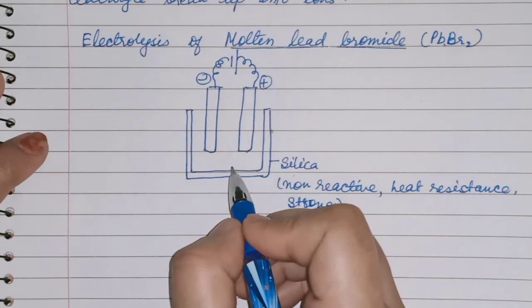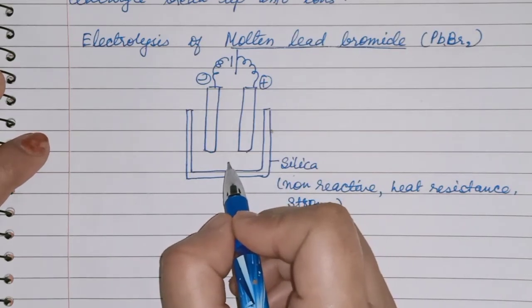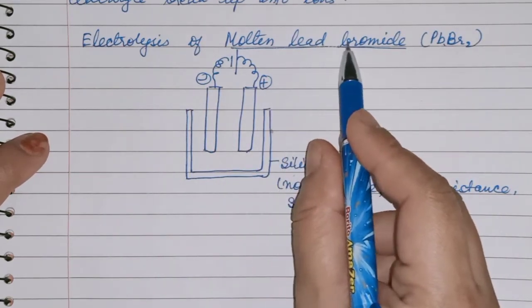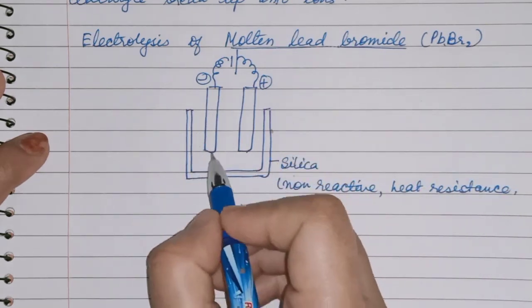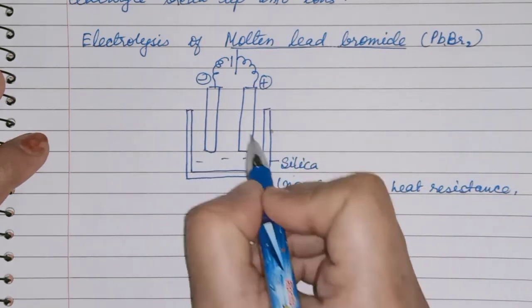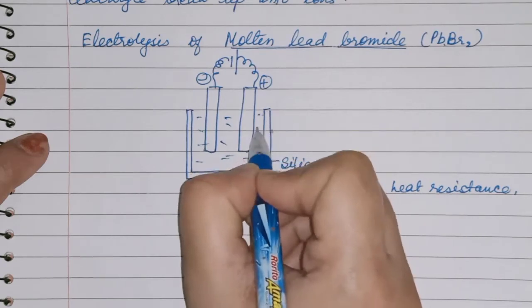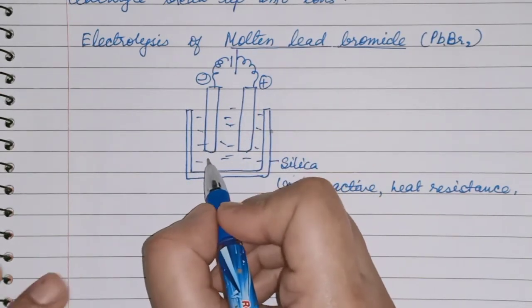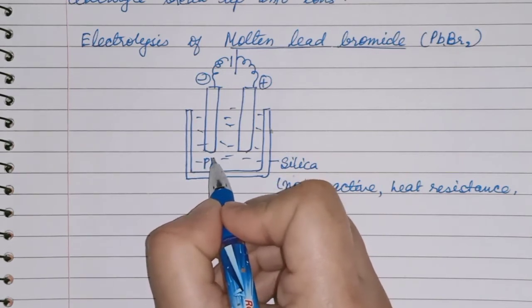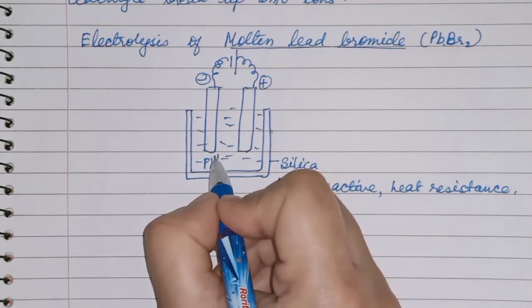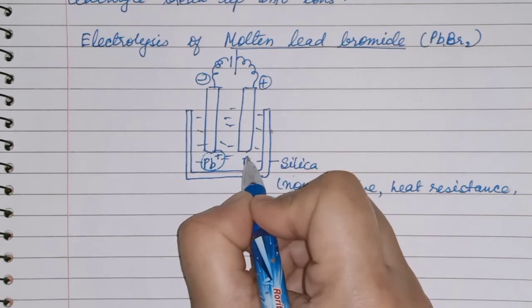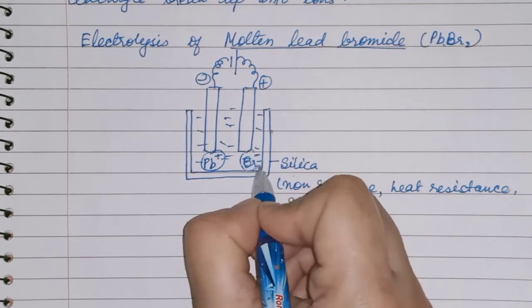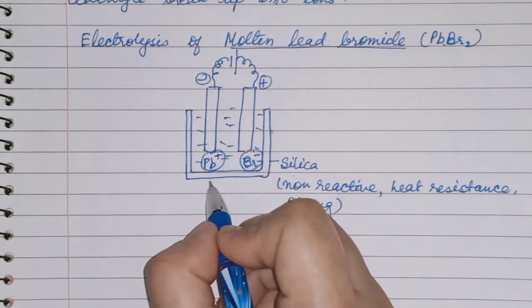Molten means you are not using water; we will use only lead bromide salt, and it will be in molten state. That means it will produce Pb2+ ions and Br- ions on heating.